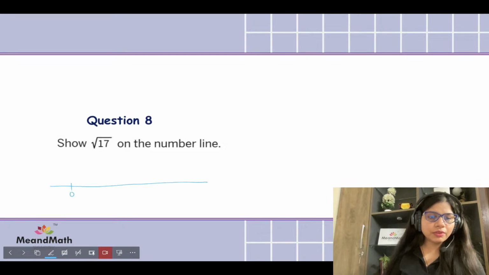If it is 0, 1, 2, 3, 4, what's the closest square root? It's square root 17, so square root of 16 is 4. So on 4 we will add a perpendicular, and if we connect it with this, it's going to be square root of 17. So you just need to use your geometrical instruments, and we're going to be showing square root of 17 there, like this.